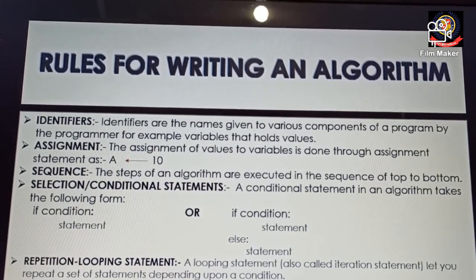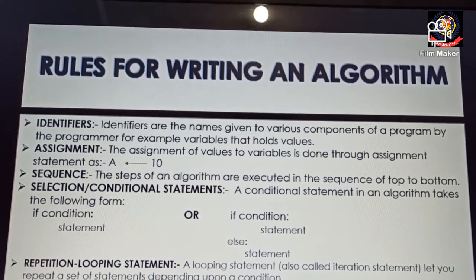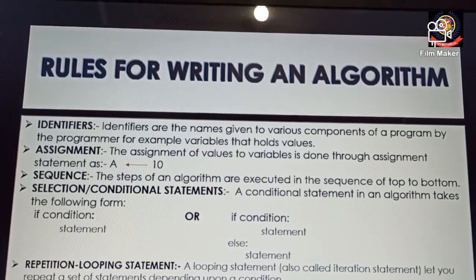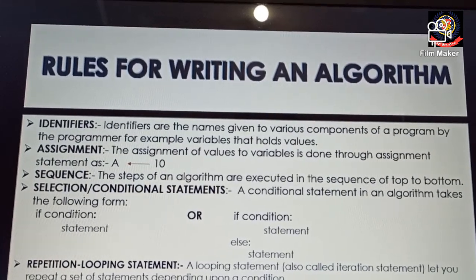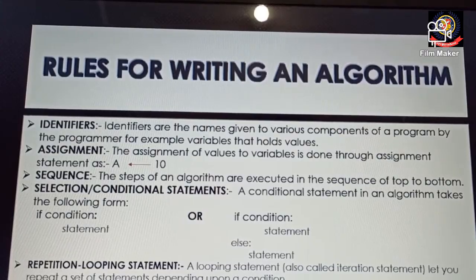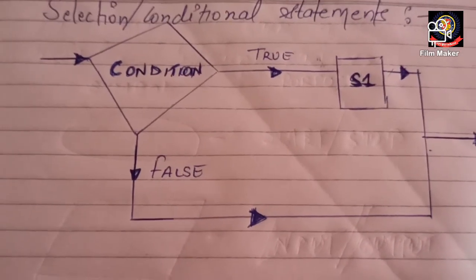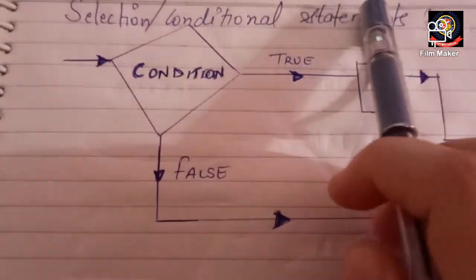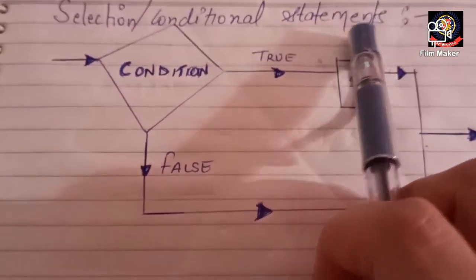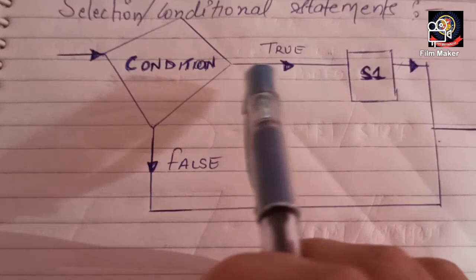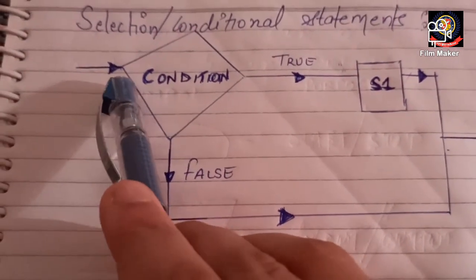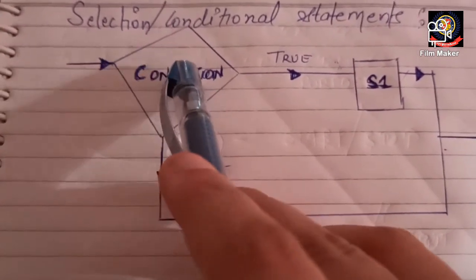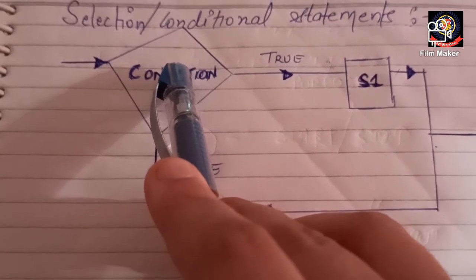Now I'm giving an example of how this will work while writing the selection conditional statement or repetition looping statement. As you can see here, I have designed the flowchart for the selection and conditional statements. The chart starts from here, and first there is a condition.